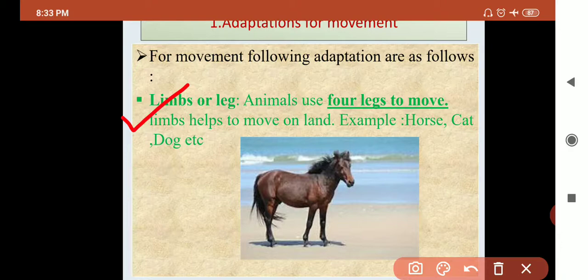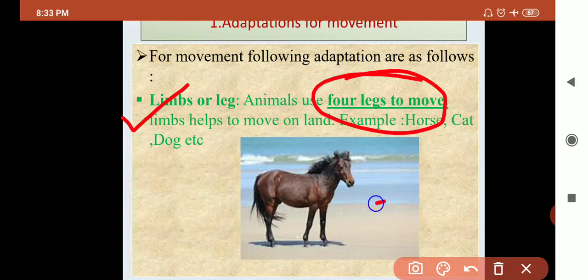Many animals have limbs. For example, four legs. Animals have four legs. Four legs means two pairs of legs to move. See the diagram. The example given is a horse. See, two on the front side and two on the back side. So there are four legs. The front legs are called forelimbs.